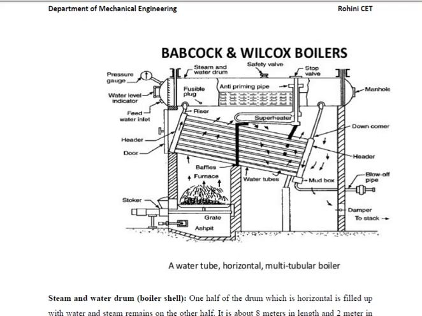There are baffles, which are used to increase the heat transfer area. Suppose, without the baffles, the hot gases move directly through the tubes and go out immediately. But due to the presence of baffles, the gases move in a turbulent or zigzag way. So at that time, the hot gases touch the pipe two or more times, which increases the heat transfer area. Therefore, convective heat transfer takes place.